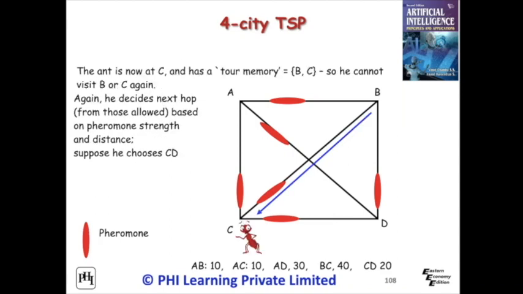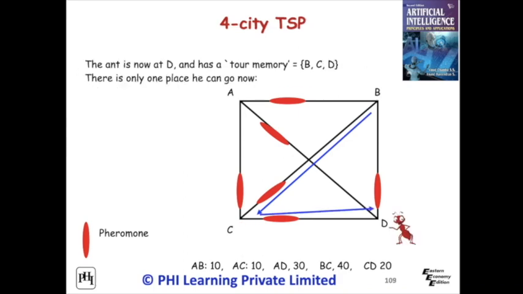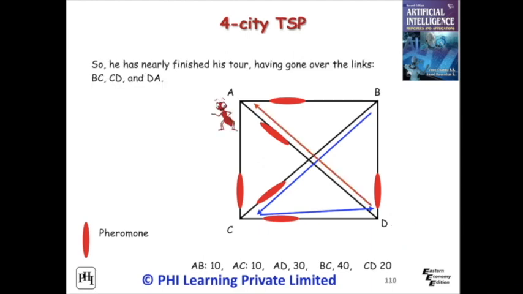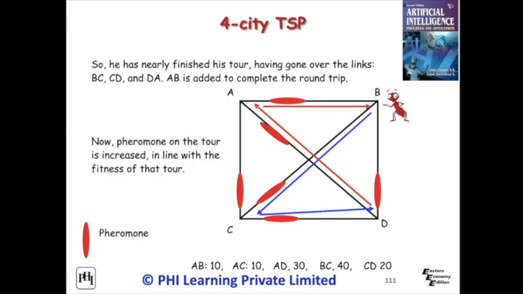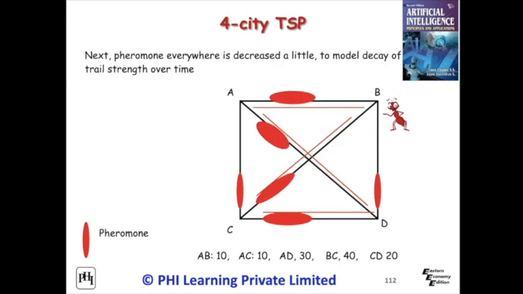The ant is now at C, and a tour memory is created. The ant is now at D, and has an updated tour memory. So, he has nearly finished his tour, having gone over the links. Now, pheromone on the tour is increased, in line with the fitness of that tour. Next, pheromone everywhere is decreased a little, to model decay of trail strength over time.